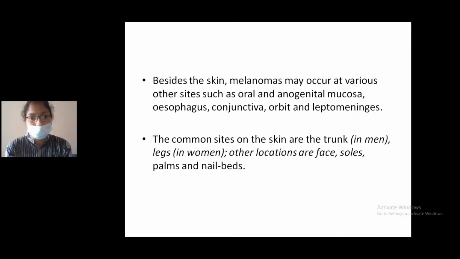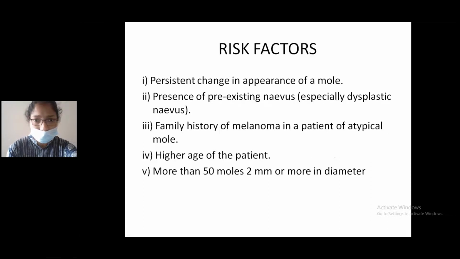Besides the skin, melanomas may occur at various other sites such as oral and anogenital mucosa, esophagus, conjunctiva, orbit, and leptomeninges. The common sites on the skin are the trunk in men and legs in women. Other locations are face, soles, palms, and nail beds.